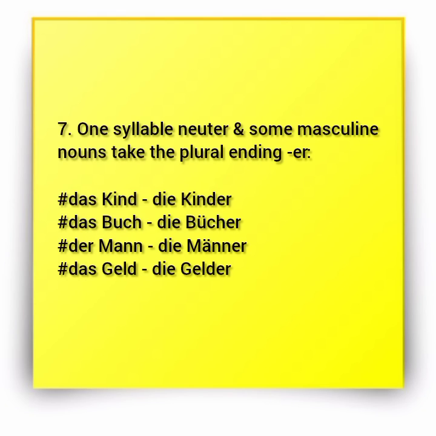one syllable neuter and some masculine nouns take the plural ending er. One syllable. You might ask, what do I mean by syllable? Now, a syllable is normally a vowel pronunciation in a word. If I take an example like Kind, you can only hear the i sound, Kind.